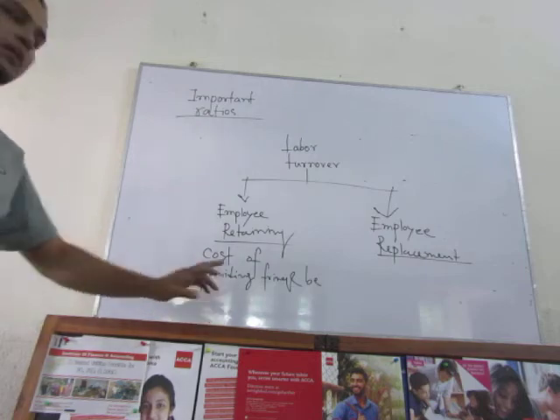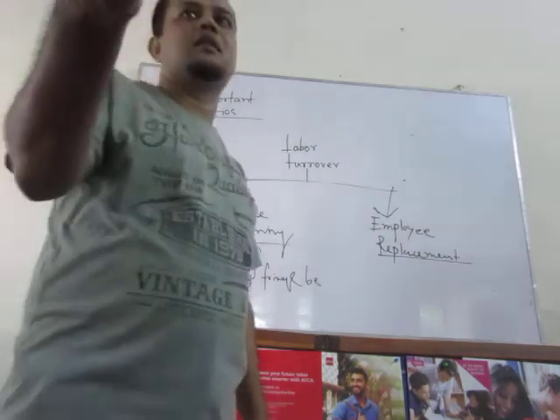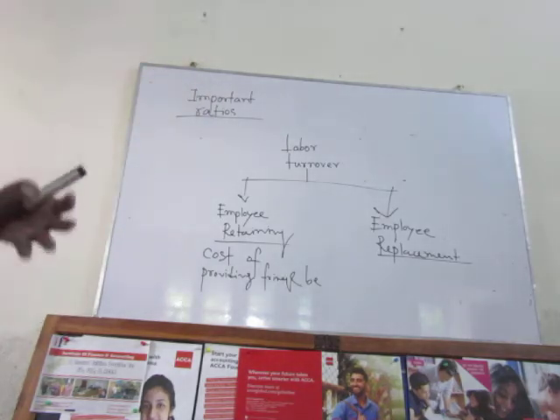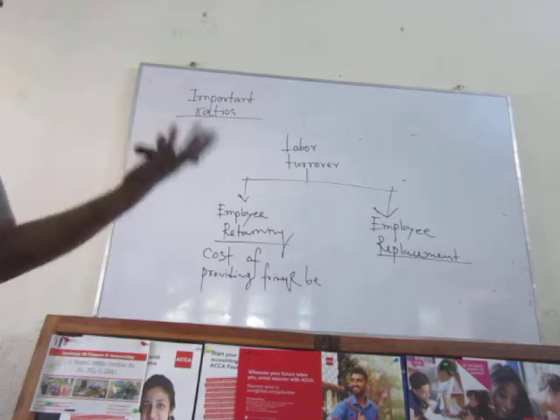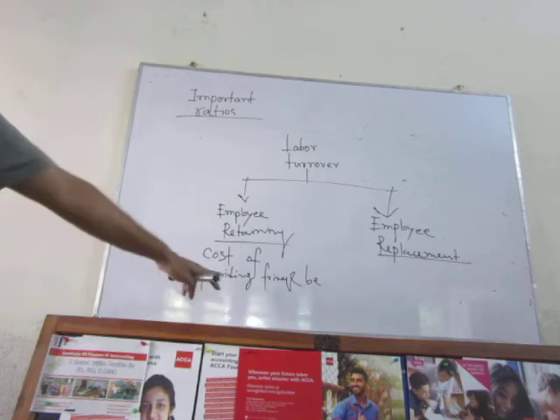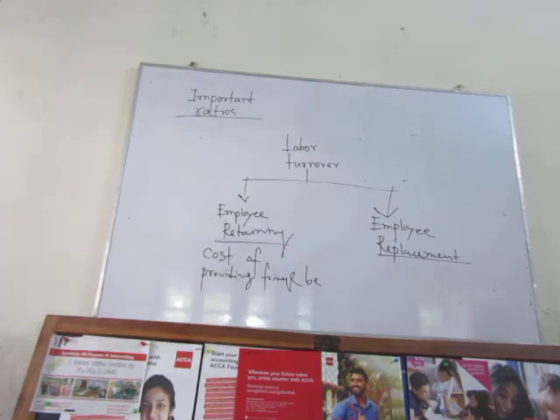Clear? তাহলে রিটেনিং কস্টের মধ্যে কি কি হতে পারে? এক্সট্রা ওয়েজ, ওভার ওয়েজ, right? Bonus, pension, increasing or evaluating the working condition ভালো করতে হবে. So in every space you have to expense. So these are the employee retaining cost. Employee replacement cost.